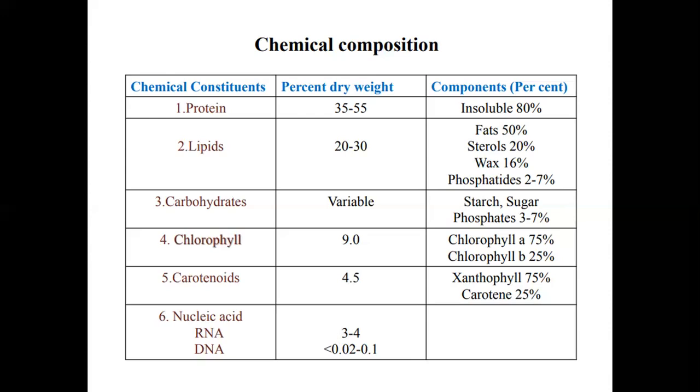Third one is the carbohydrate, which is variable: starch, sugar, and phosphate 3 to 7%. Fourth is chlorophyll, 9.0%, with chlorophyll A 75% and chlorophyll B 25%. Then the carotenoids are 4.5 percent dry weight, with xanthophyll 75% and carotene 25%. The sixth important part of chemical composition is nucleic acid, that is RNA and DNA, which is 3 to 4 percent dry weight.